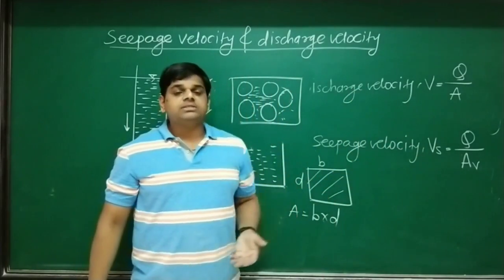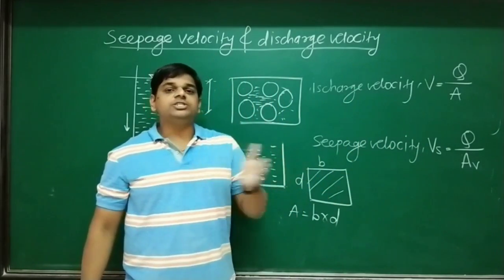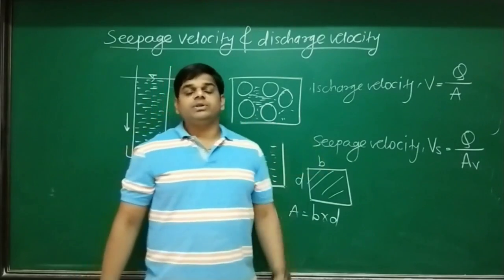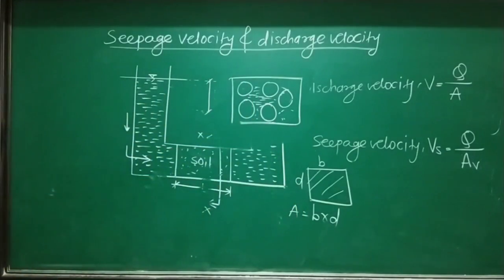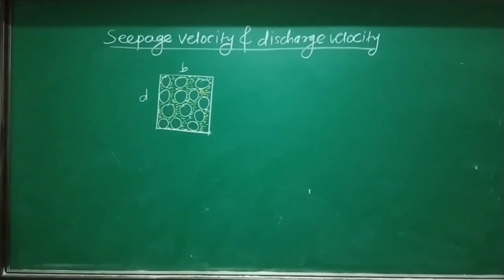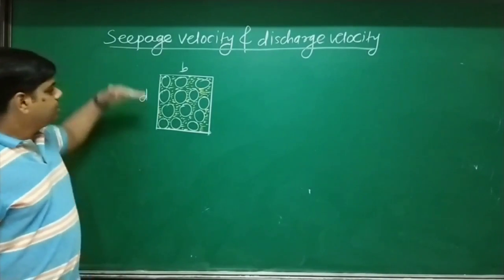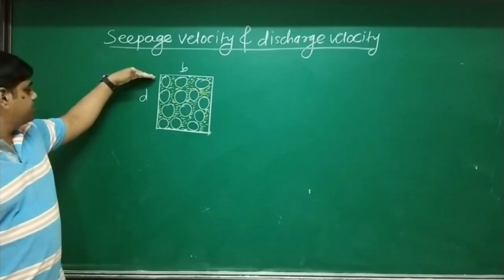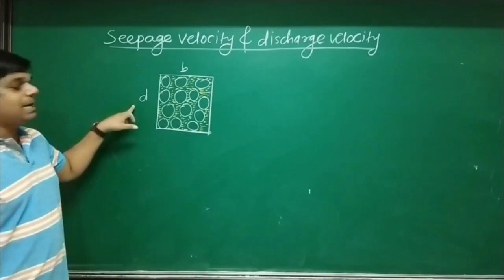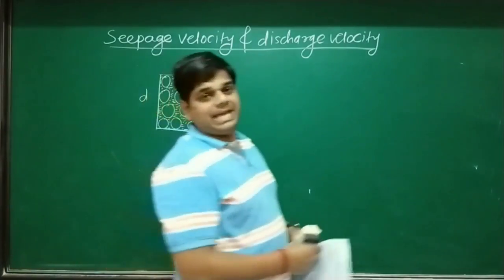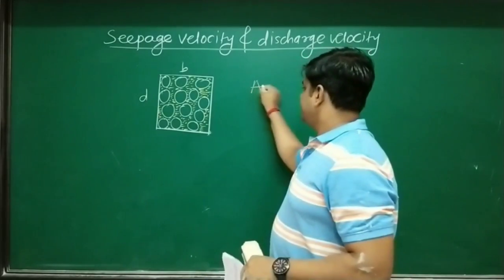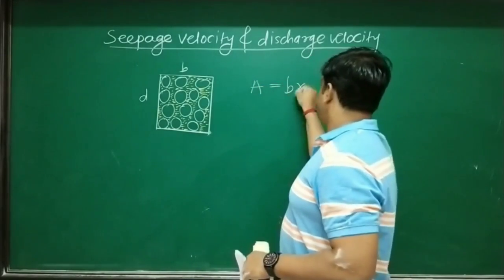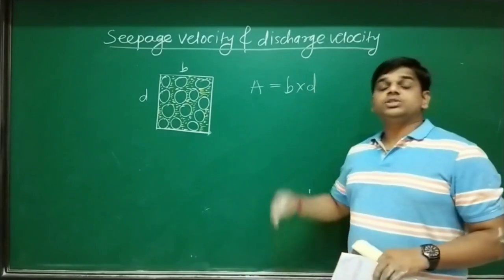Now let's discuss what is the relationship between discharge velocity and seepage velocity. Look at the board. A cross section of a soil mass is drawn whose width is B and depth is D. If I want the area of that particular cross section of a soil sample, then one can write area equals B into D. That is the total area.